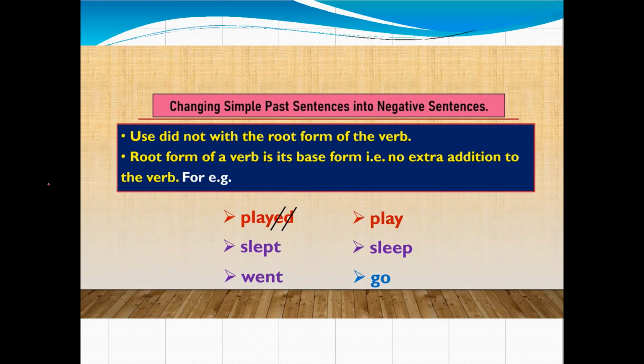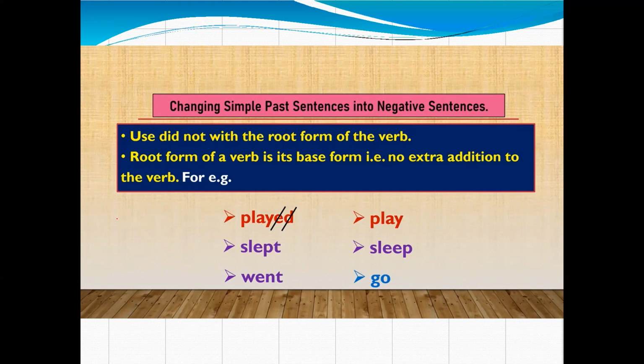Now we will see the third rule, that is when the sentence is in the past tense. So no worry, no tension, whatever the subject, you will simply use did not. And with that, we will use our root word, the root form of the verb, meaning the main verb.